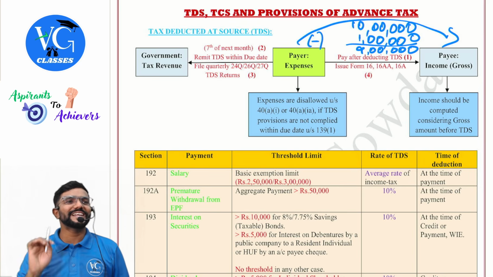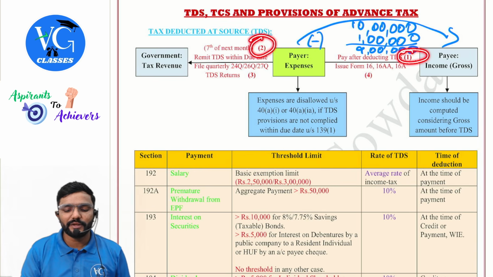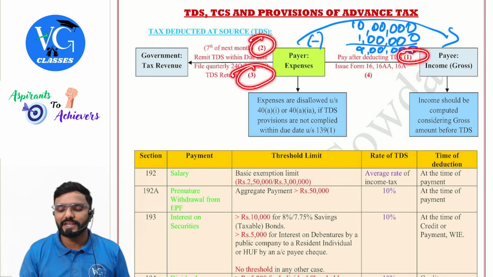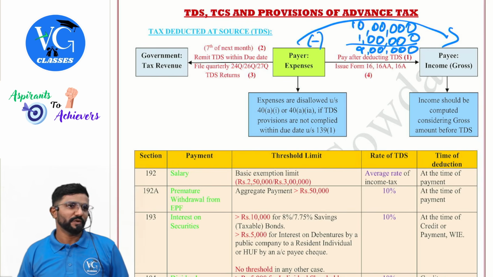Now payer totally has how much responsibilities? First, he has to deduct TDS, then remit it to the government, then file TDS quarterly returns and issue TDS certificates to the payee. Who is paying in my example? You guys. Who is paying?